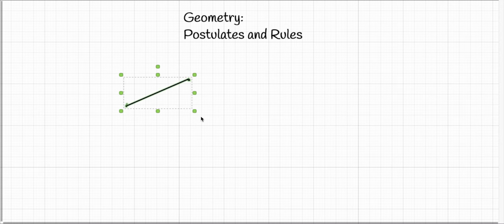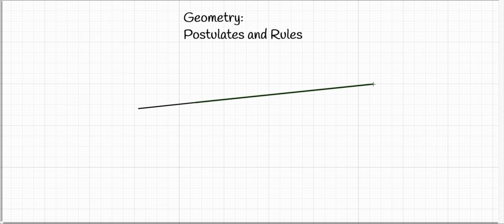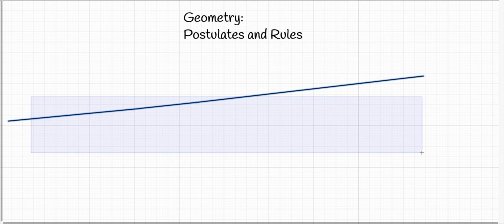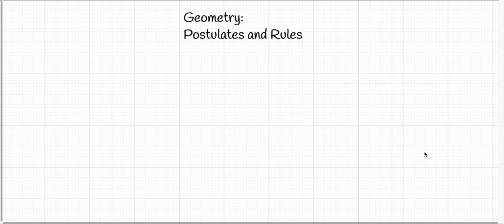The second rule is any straight line segment can be extended indefinitely into a straight line. I should have probably kept that line segment, but anyway, I'll just draw a new one. So basically it's saying that this line segment can be extended into a line. The definition of a line is it continues infinitely in both directions, so this proves that point. Or more accurately, it uses that point to make this postulate.